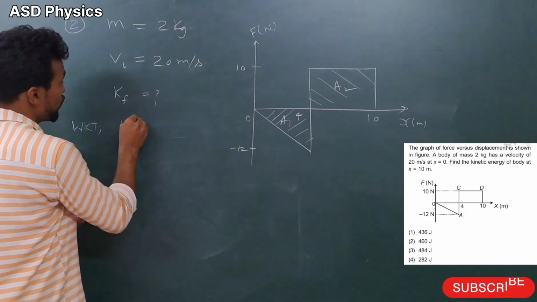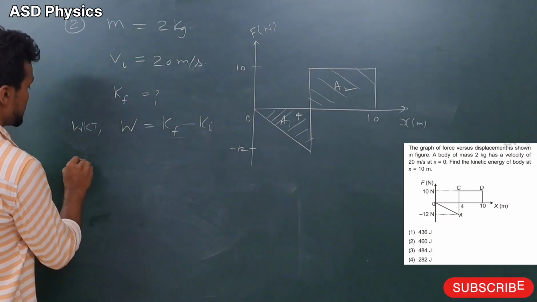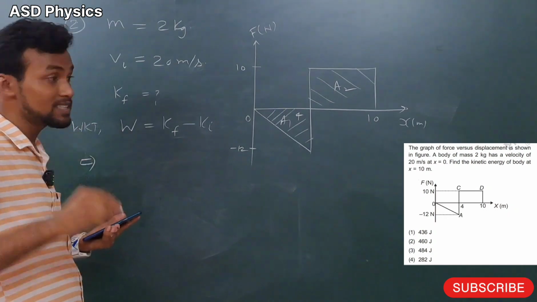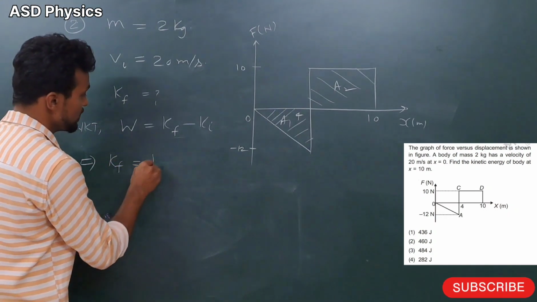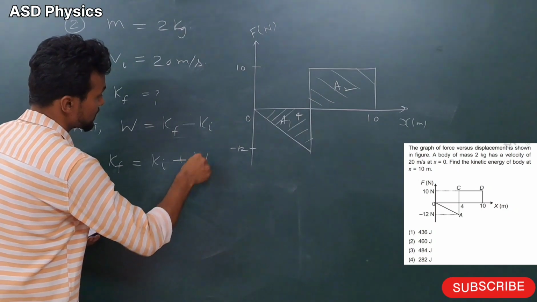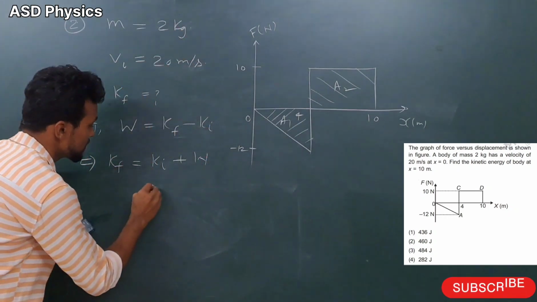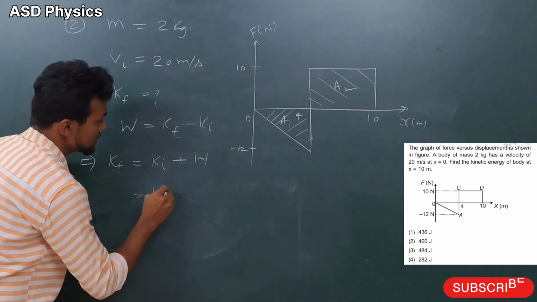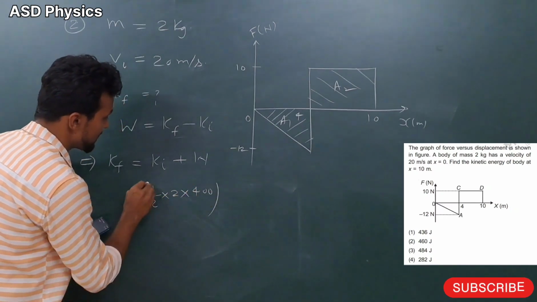So we know work done is equal to change in kinetic energy, Kf minus Ki. From here, final kinetic energy is given by Kf equal to Ki plus W. Ki, see from here: half mass times v square, and here it is 400. This is my kinetic energy.